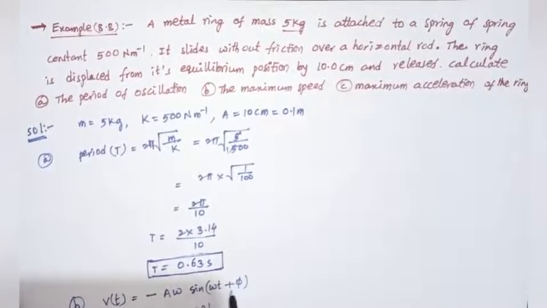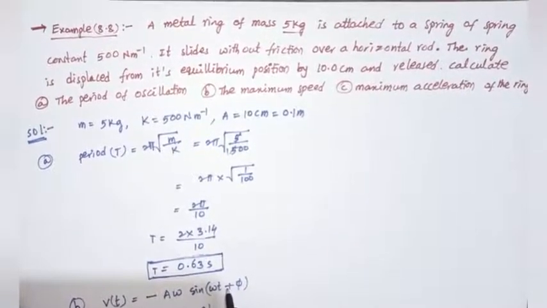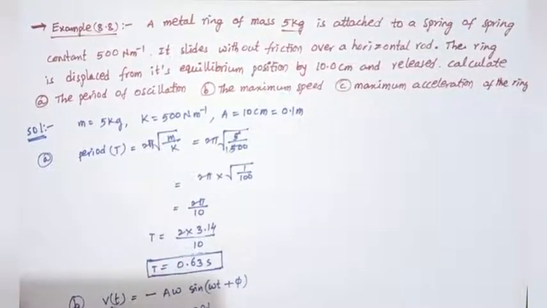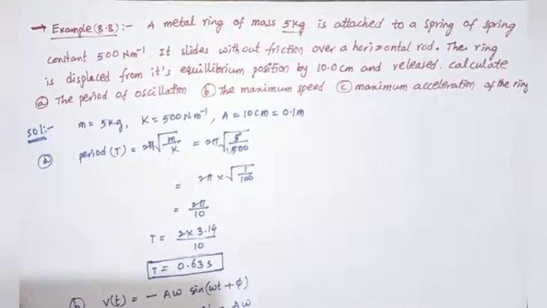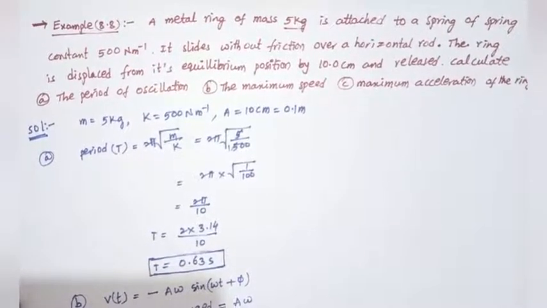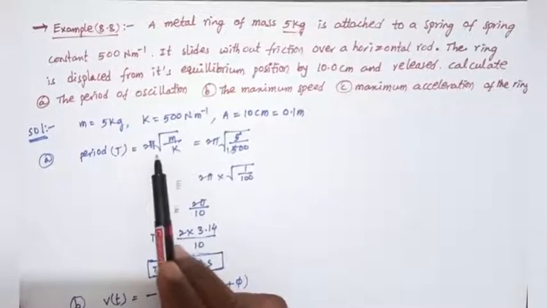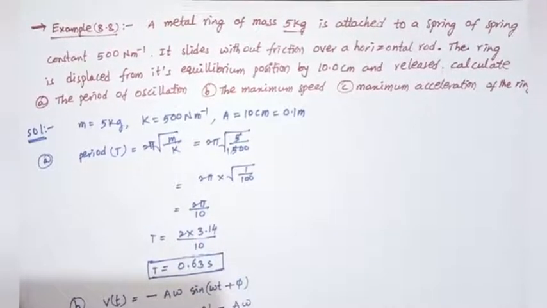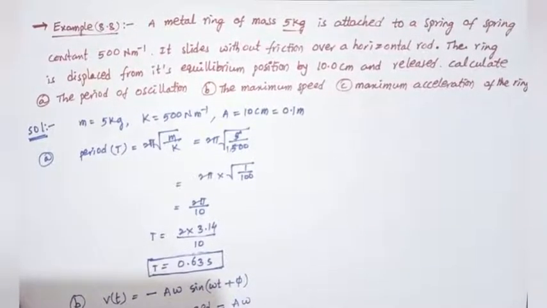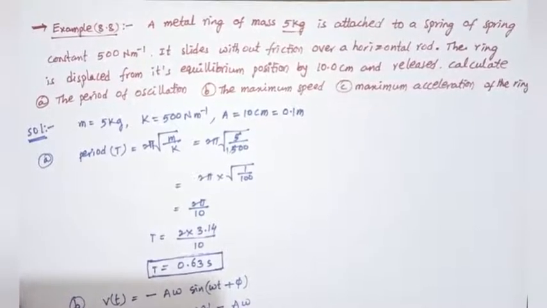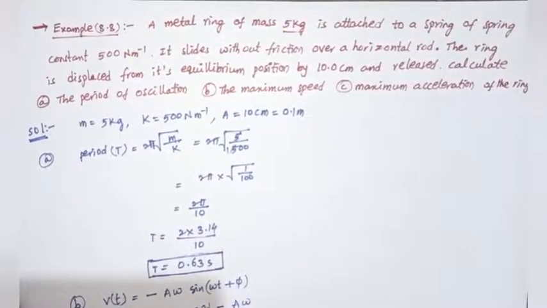Then the sine value is maximum, that is 1. So the maximum speed equals A omega, taking only the magnitude, not the direction. Omega equals square root of k by m, so the maximum speed equals A into square root of k by m.